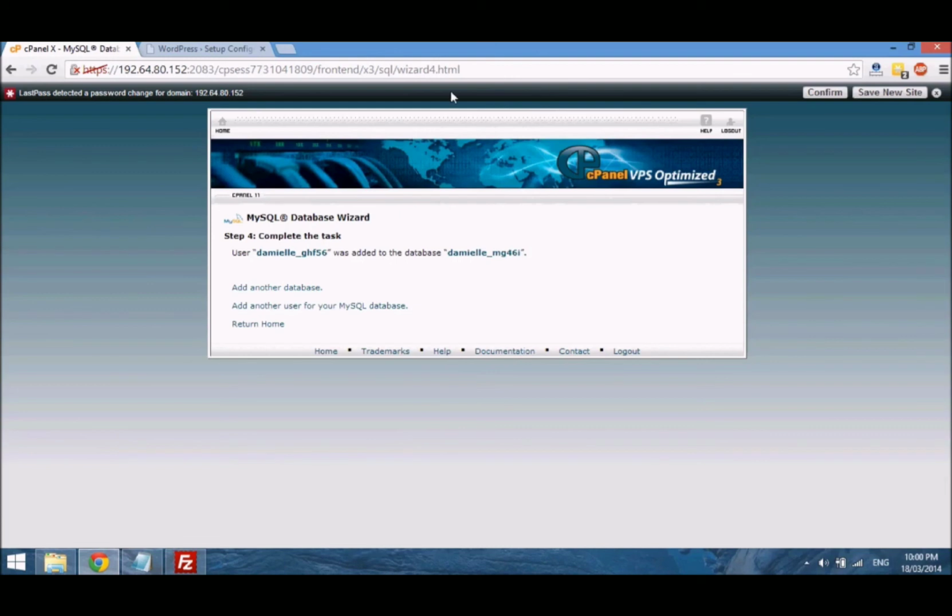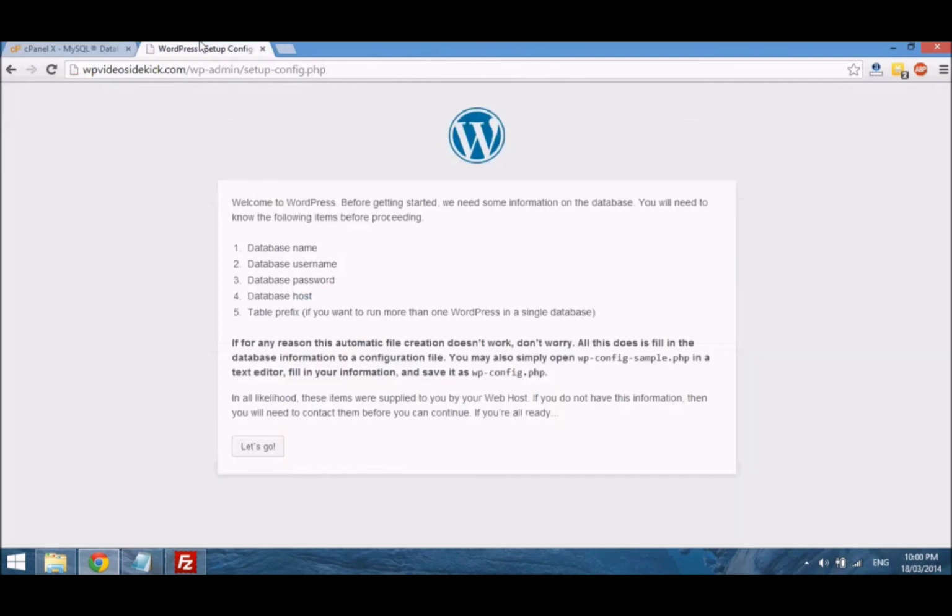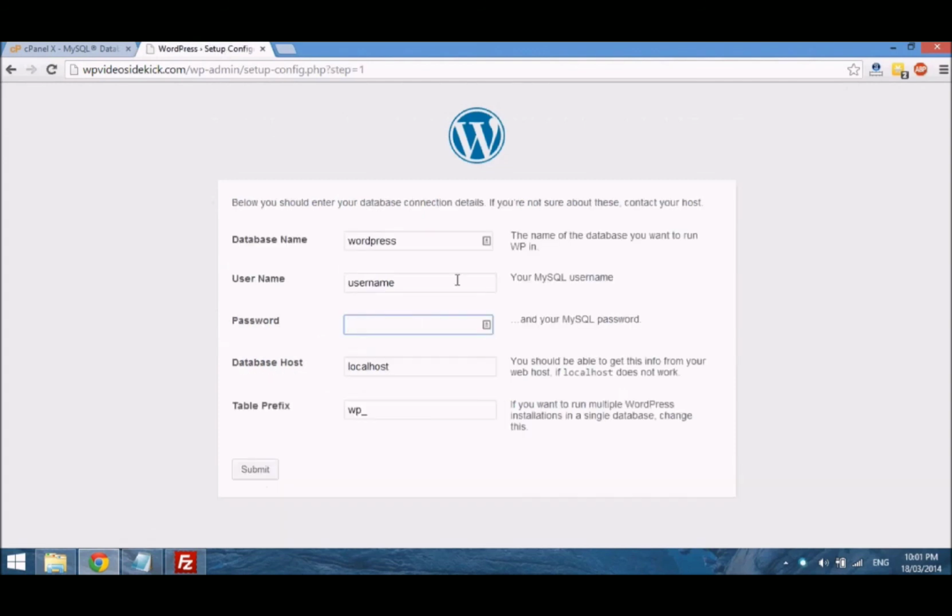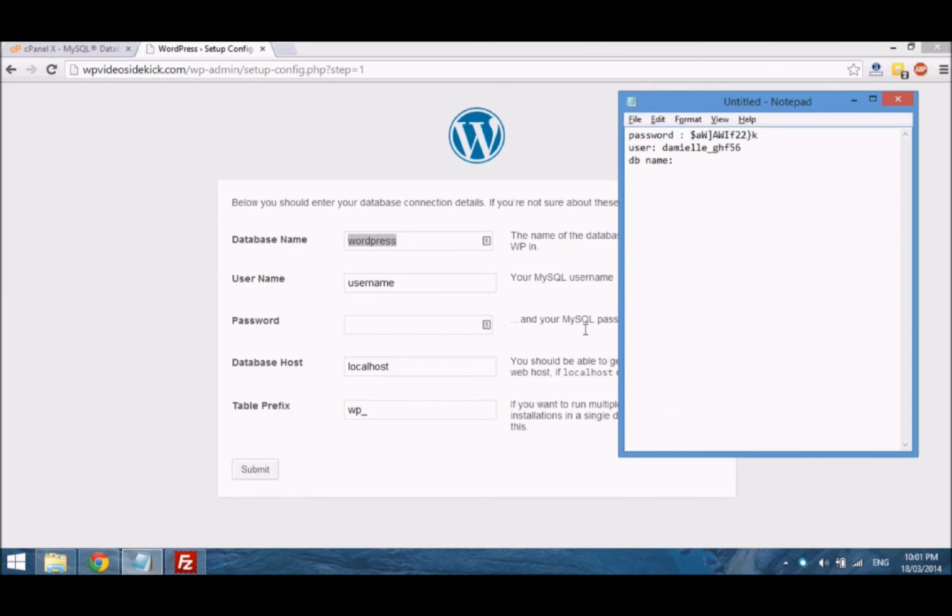Okay, so if we go back over to our site, then this button at the bottom, we can just select let's go, and you will be taken to this screen where you will enter your database name. So we just go back to our Notepad file, and we have a database name.